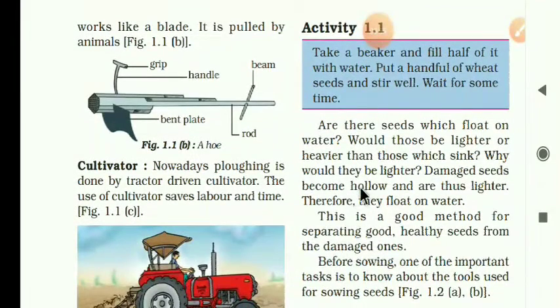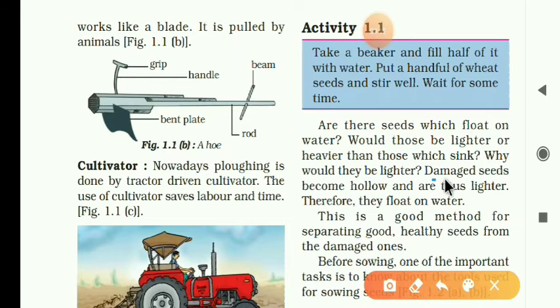So what do you observe? Are there seeds which float on water? Would those be lighter or heavier than those which sink? Why would they be lighter? See, dear students, you know that damaged seeds become hollow. There is empty space inside their body. So they are lighter. Therefore, they float on water.